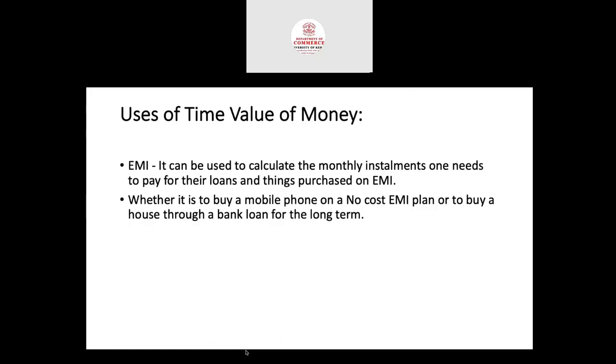That's the scenario. So, uses of time value of money. EMIs: when we purchase some product with EMI, equated monthly installments, for example a car loan, scooter loan, or housing loan, it can be used to calculate the monthly installments one needs to pay for loans and things purchased on EMI. Whether it is to buy a mobile phone on a no-cost EMI plan or to buy a house through a long-term bank loan, we may need to calculate the time value of money. So the time value of money is very important for EMI calculation.